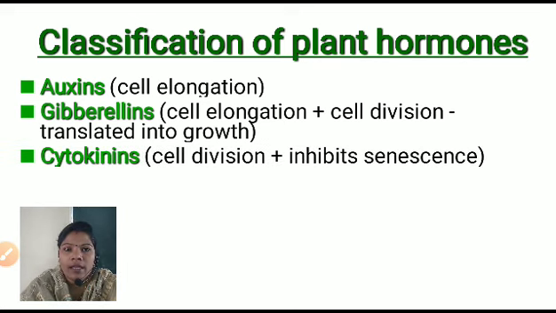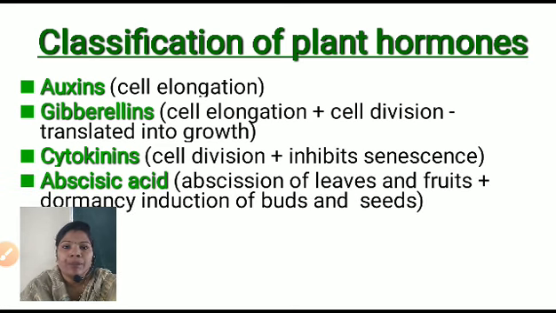Next is cytokinin. This is useful for cell division, plus it inhibits senescence. Senescence is the process of deterioration with age. That means the plant is going to deteriorate after some period. Every plant has its growing period and its deterioration period. Cytokinin is a hormone which decreases the deterioration, that is the destroying period of that plant, and that's why the product-giving property increases.